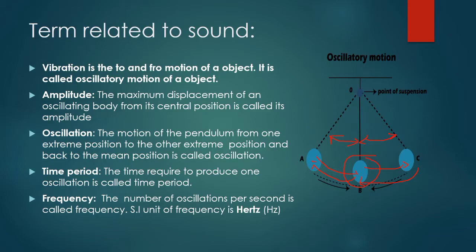So when it moves from one end, from B to A, this is one amplitude. From B to C, the distance between A to B or B to C is what we call the maximum distance, the amplitude. Now what is oscillation? It is the motion of the pendulum from one extreme position to the other extreme position and back to its mean position, as I told you.